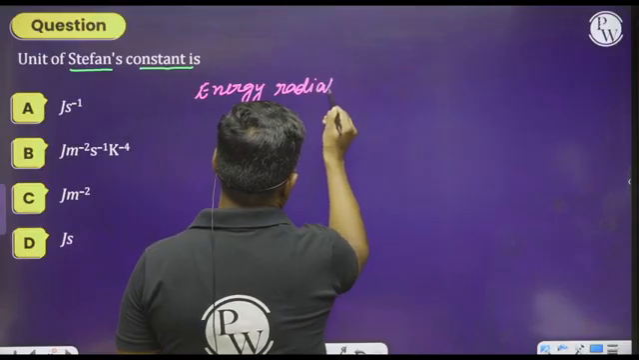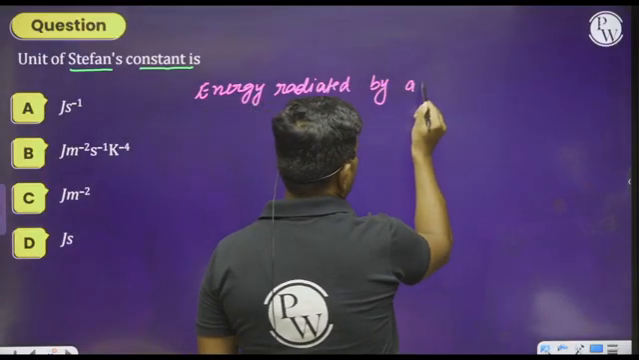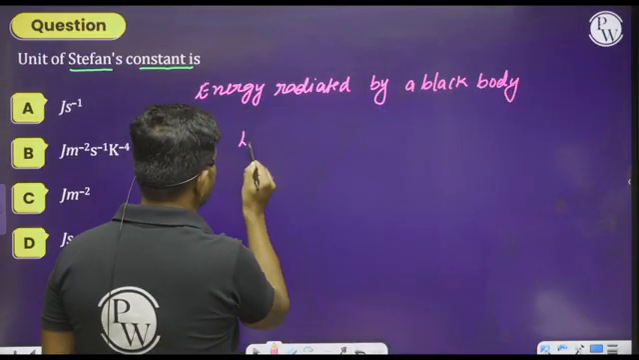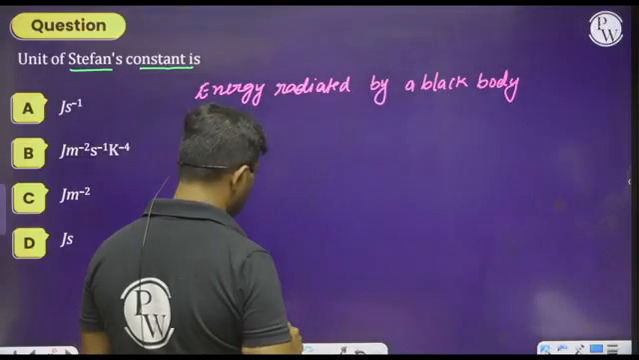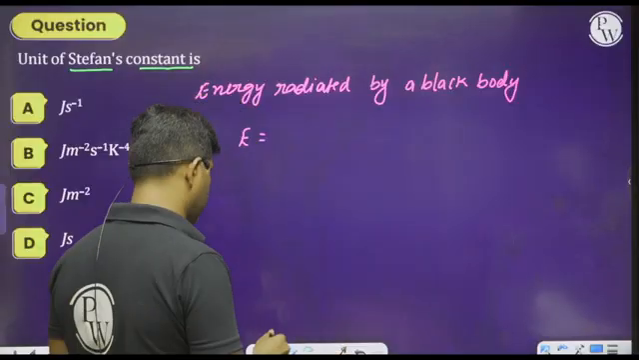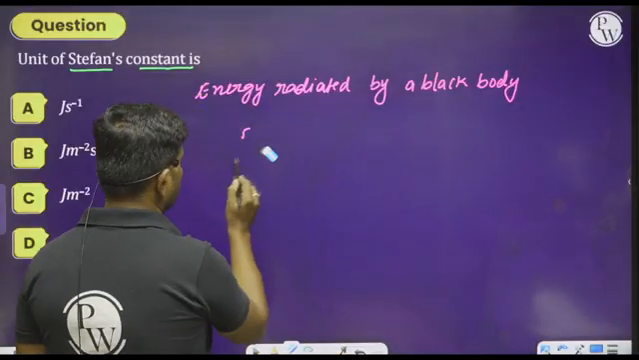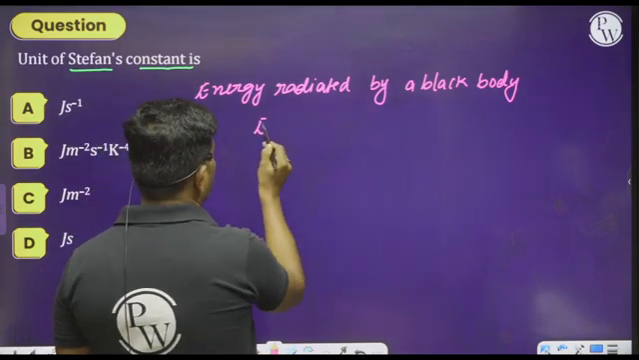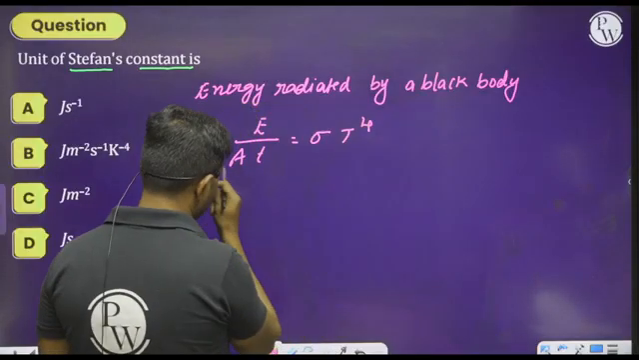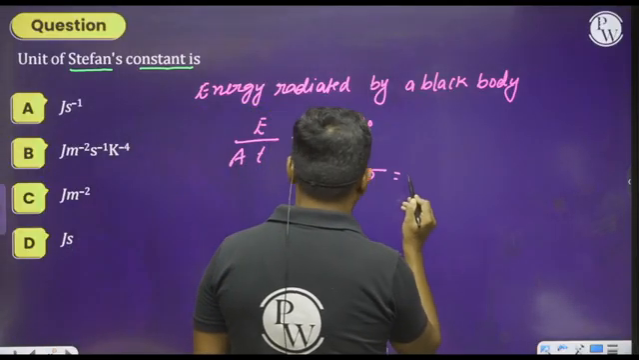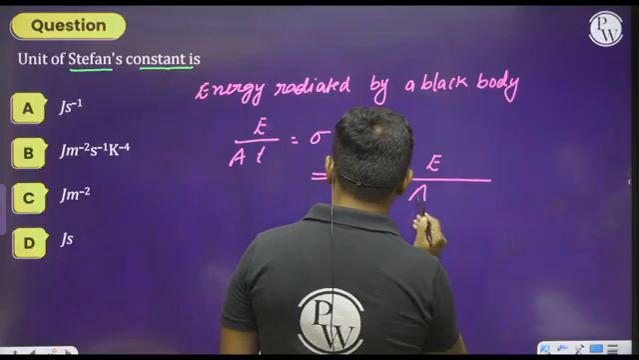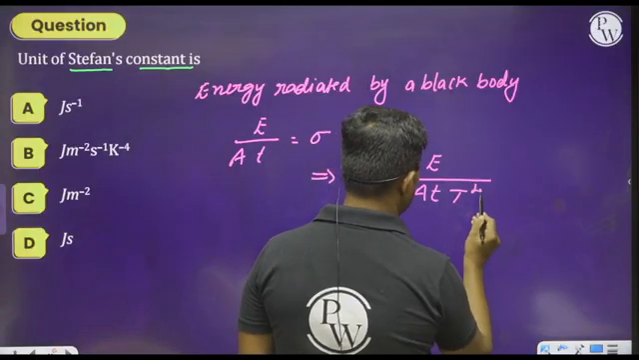radiated by a black body. It is given by E, especially energy per unit area per unit time, is equals to sigma into T to the power of 4. Therefore, sigma can be written as E divided by A into small t into capital T power 4.